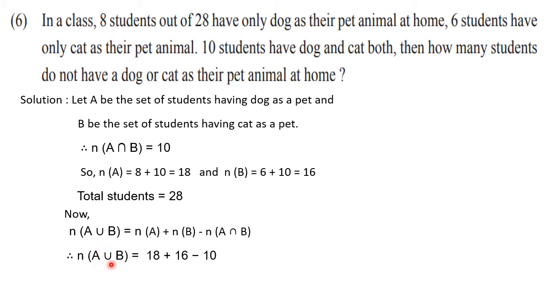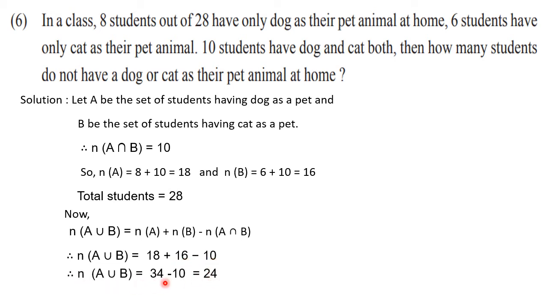N of A union B as it is because we don't know it, equal to n of A is 18, n of B is 16 minus n of A intersection B is 10. So n of A union B will be, see here, 18 plus 16 is 34 minus 10, that is 24.